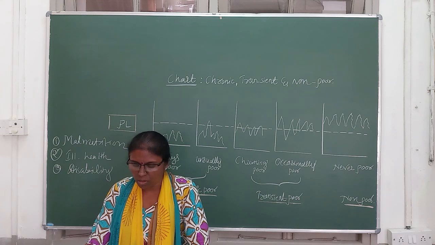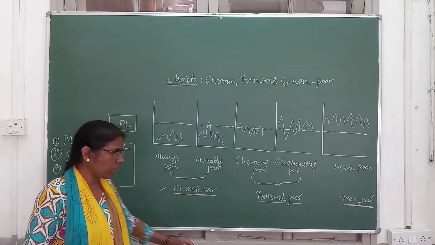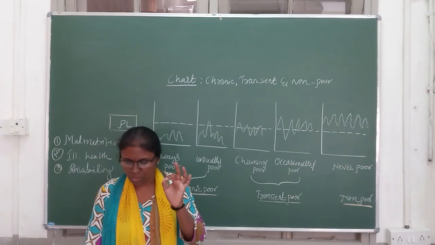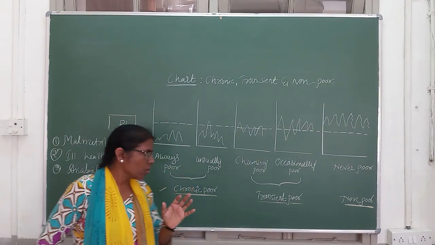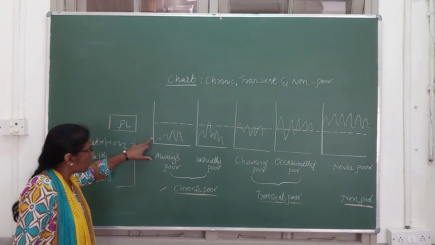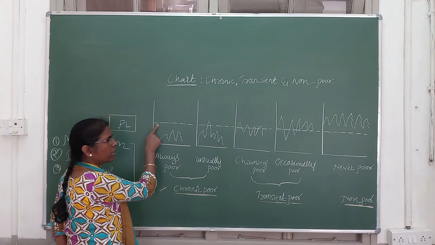So long duration, it includes always poor and unusually poor. We take for example, I want to give the best example of workers especially belonging to backward classes or casual workers. So they come here, they are always poor or unusually poor. Always poor means they are below the poverty line. See here, this is the poverty line.